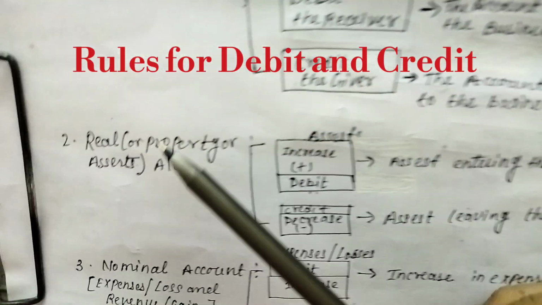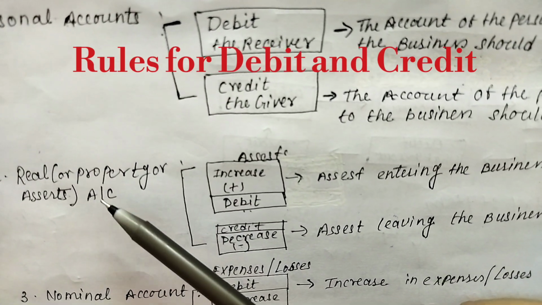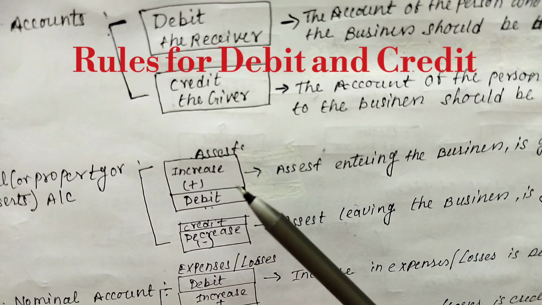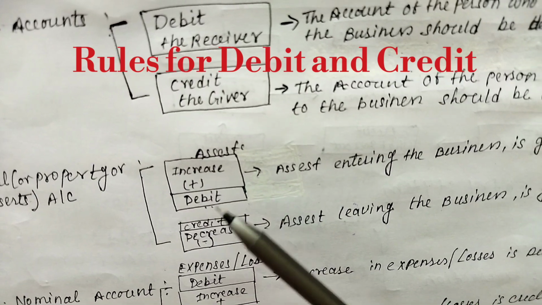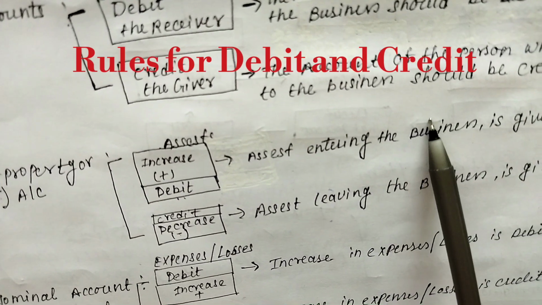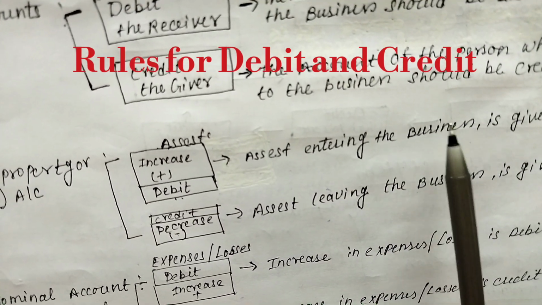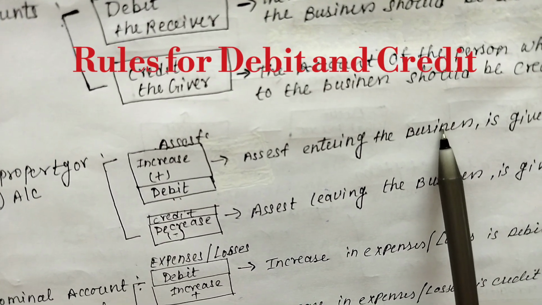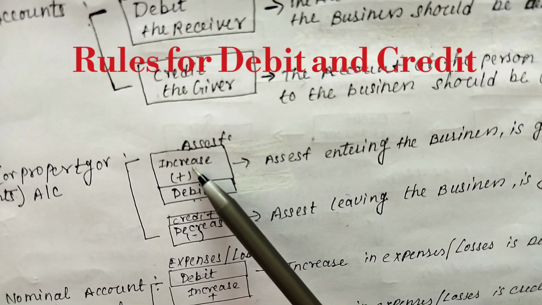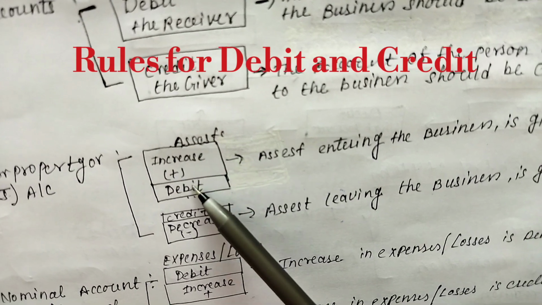Okay. Next is the property or real account, assets. In this account also we have the assets. Sometimes they will increase and sometimes they will decrease. When assets increase in the business, when assets are coming into the business, when we purchase an asset for the business, it means the assets of the business increase, and when the increase happens, it should be debited.